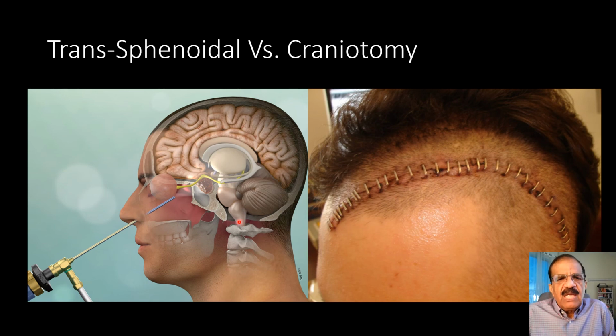And many times it is a joint work, and some part of the tumor is removed by an ENT surgeon through the trans-sphenoidal approach, and the remaining tumor is removed by the neurosurgeon from the craniotomy. And the aim is to save the normal pituitary as much as possible, and to remove the tumor as completely as possible.